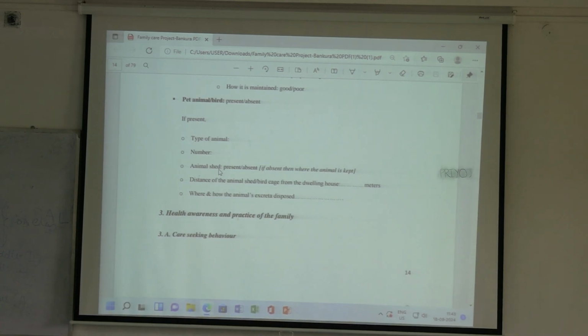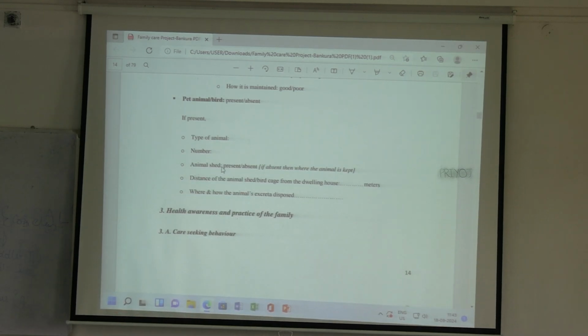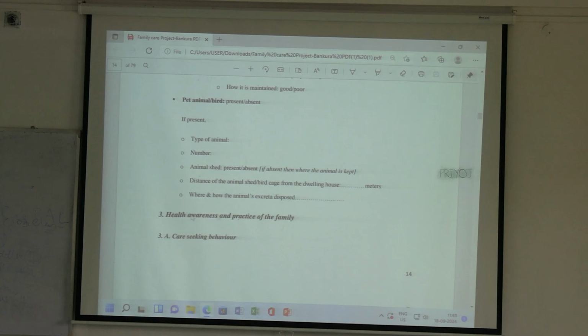Otherwise, that is also a source of several diseases, especially respiratory diseases. And when and how the animal excreta is disposed. So all till now is the environment part of the house.